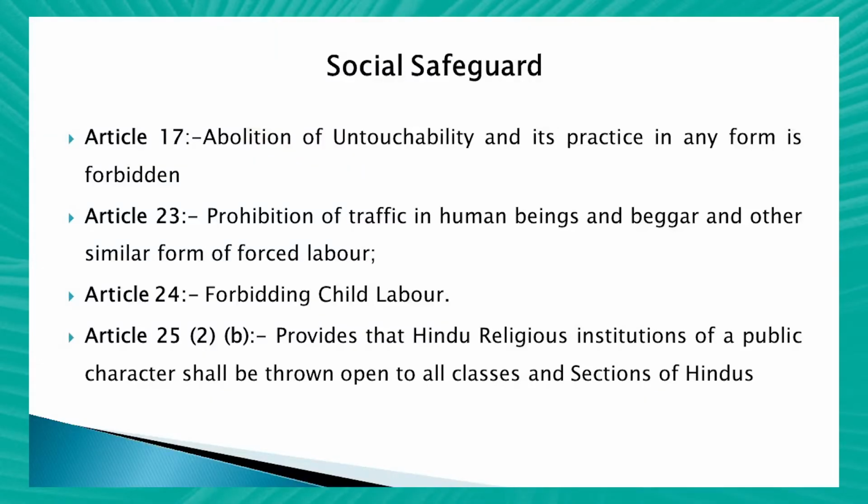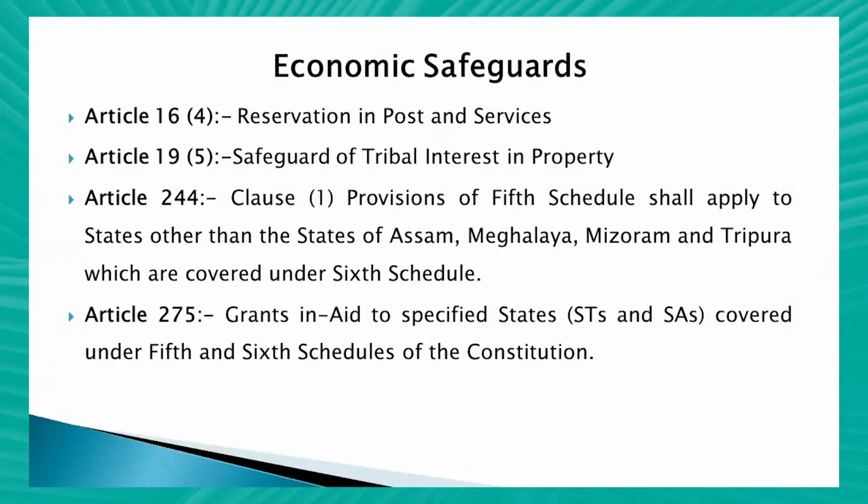Article 17, Article 23, Article 24, Article 25 come under social safeguards. Now the third category, the economic safeguards. The economic safeguards have been dealt with in Article 16, Article 19, Article 244, Article 275 of the Constitution.